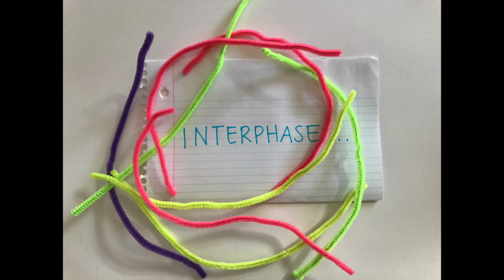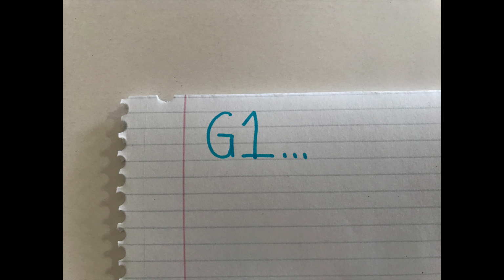The cell cycle starts when a new cell forms and runs through interphase, which is the longest phase. Interphase consists of 3 stages. The first stage is G1.